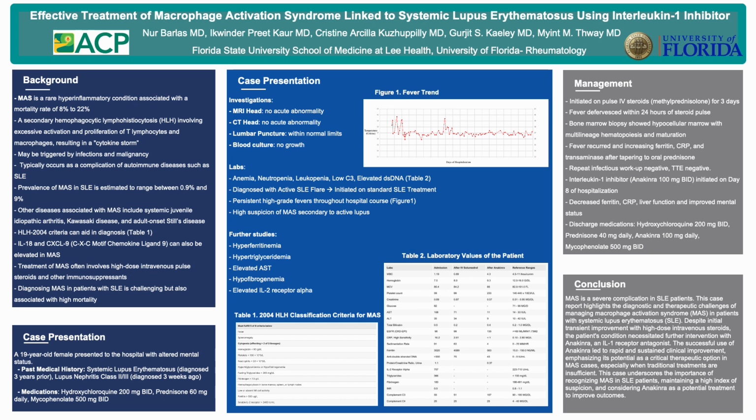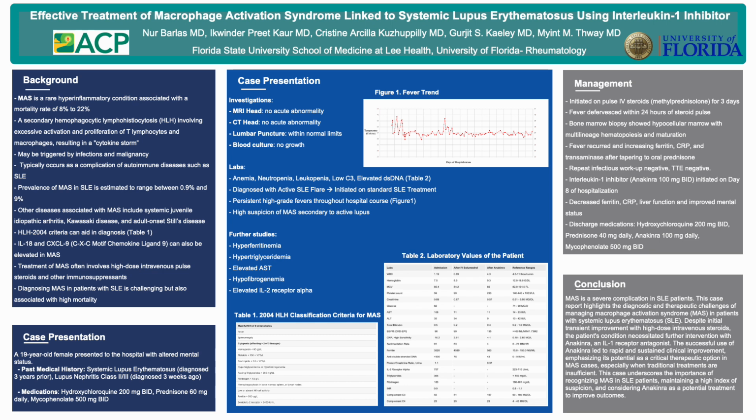And through the labs, we suspected macrophage activation syndrome. She had elevated ferritin, triglycerides, her ASTs were elevated, her fibrinogen was low, and we also ordered an interleukin-2 receptor alpha, which was elevated. So you can see her lab values on Table 2. Table 2 shows her labs on admission, after we gave her the IV Solu-Medrol, and after we gave her the interleukin-1 antagonist anakinra. So you can see that.